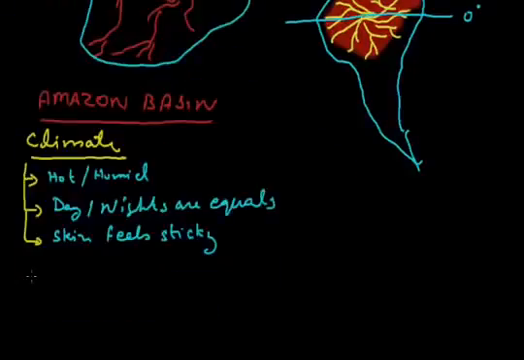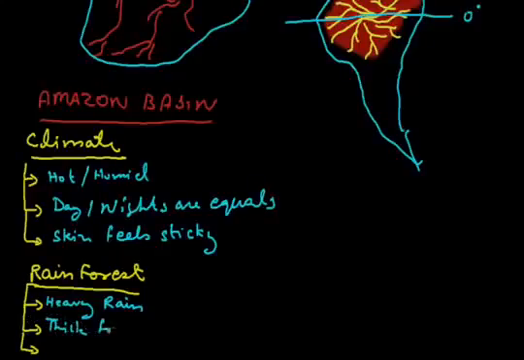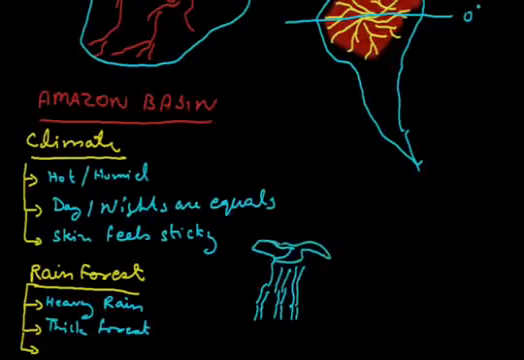Let us come to the next point, and that is rainforest. Obviously, because it is the equatorial area, dense forests and evergreen forests are found here, also known as the rainforest. Every day rain is there. We find heavy rain. The forests are very thick. Too many trees are there because they all are fighting to get the sunlight, so their height is long, and this is how we see the forest.